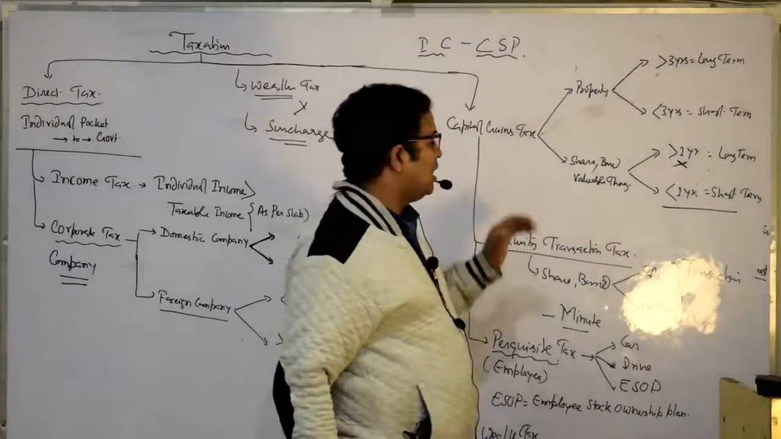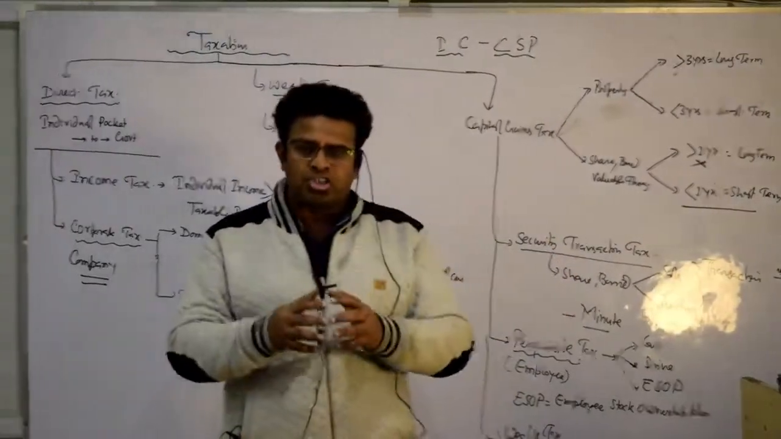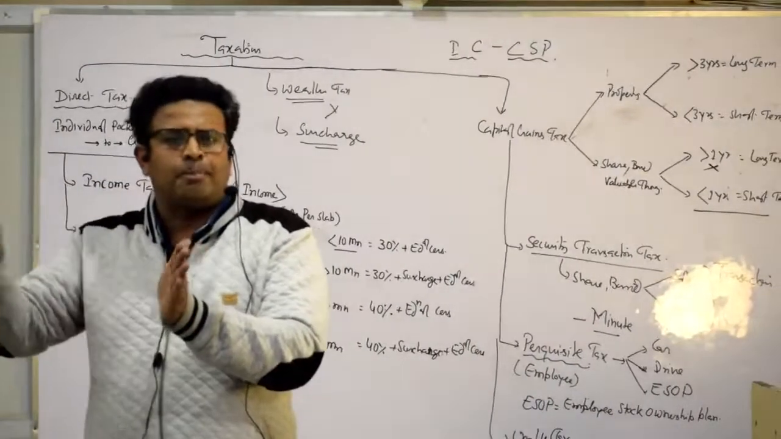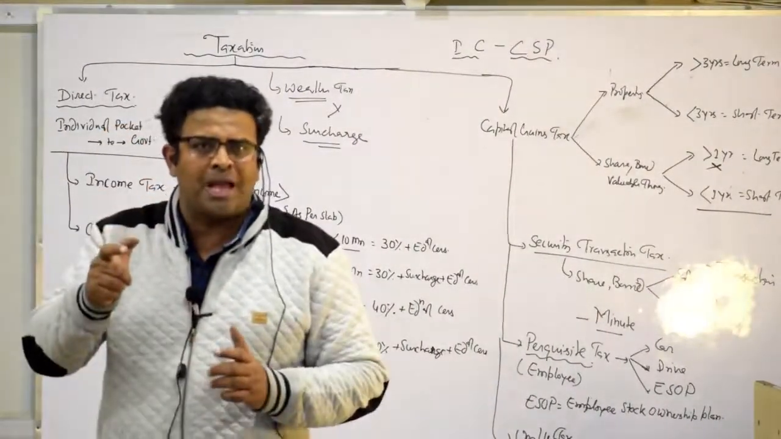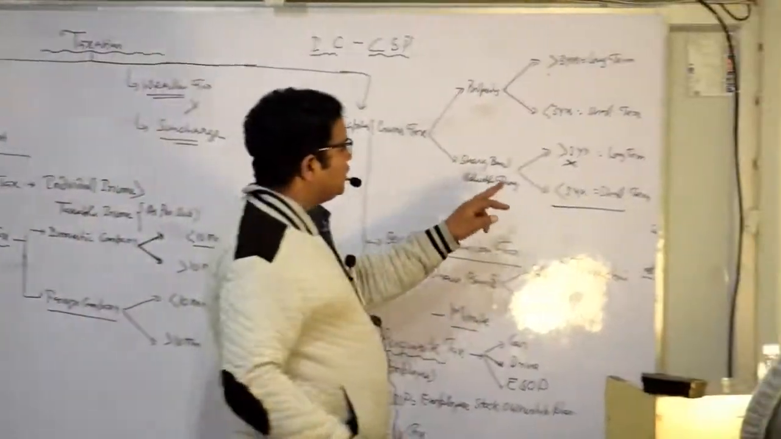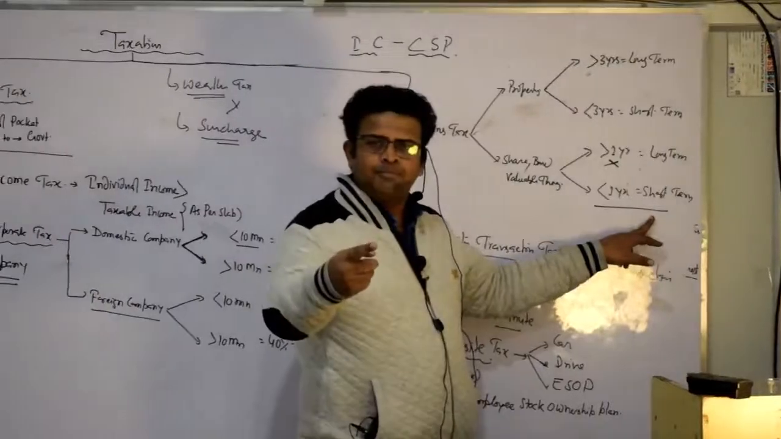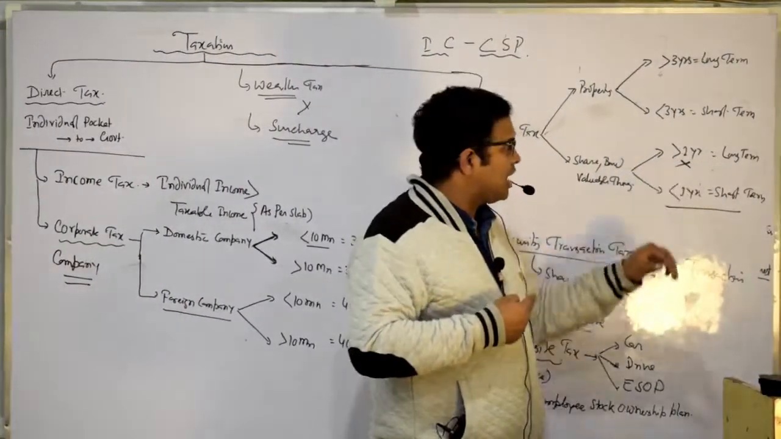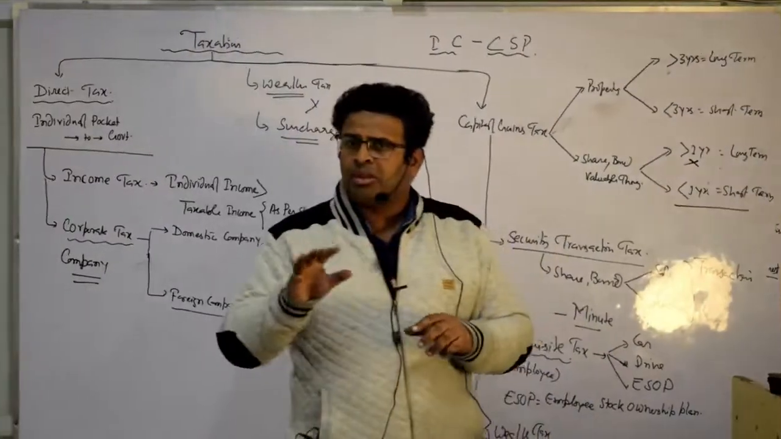The extra profit you got is called capital gain. Profit means capital gain. Similarly in shares, if you purchase a share and sell it, suppose you bought for 1000 rupees and sold for 1500 rupees, then on the extra 500 rupees you have to pay tax. And I said that if you sell within 1 year, you have to pay the short term tax.